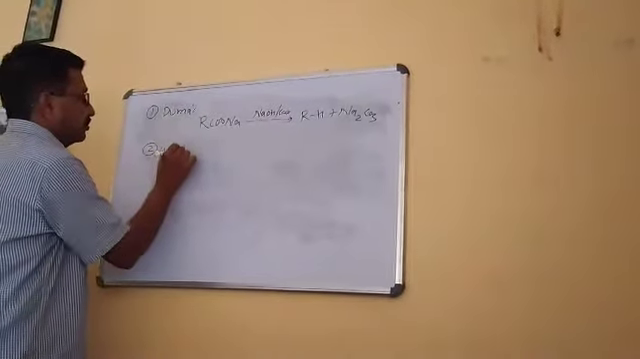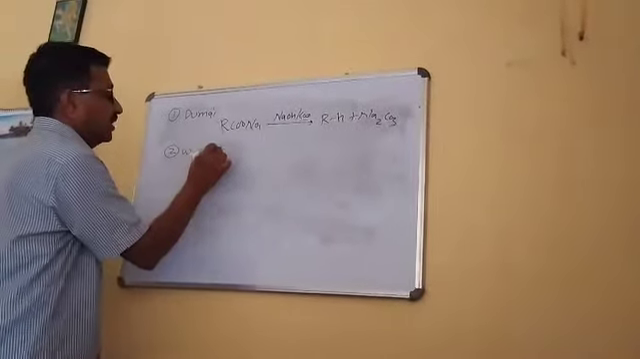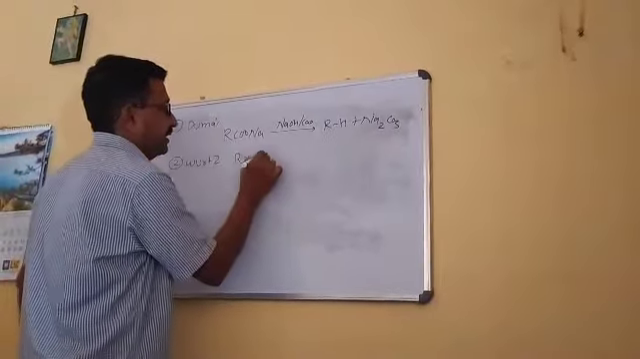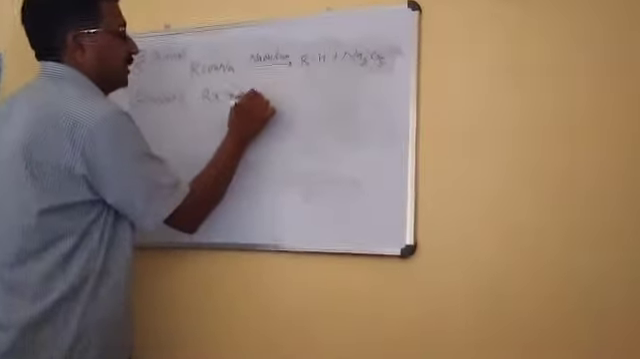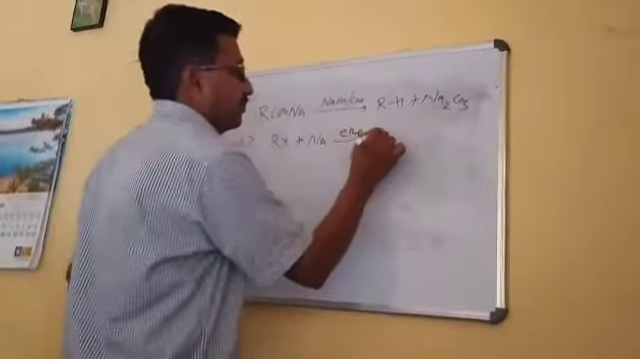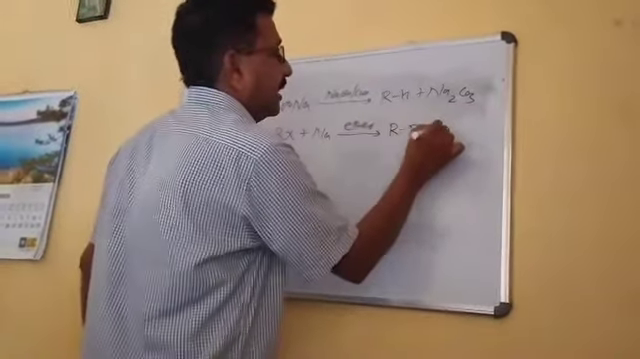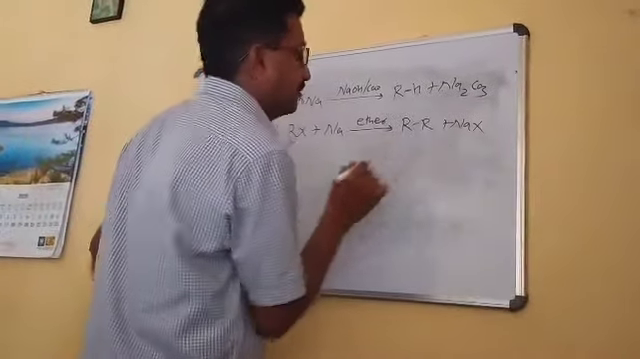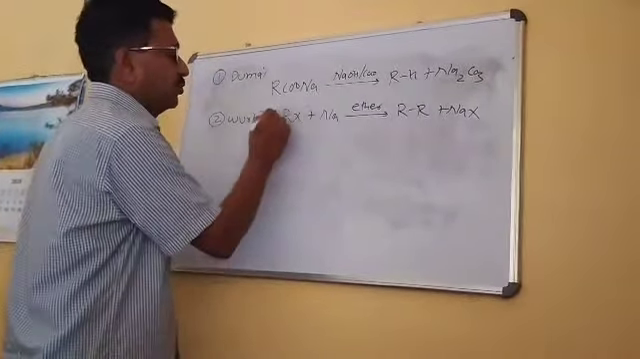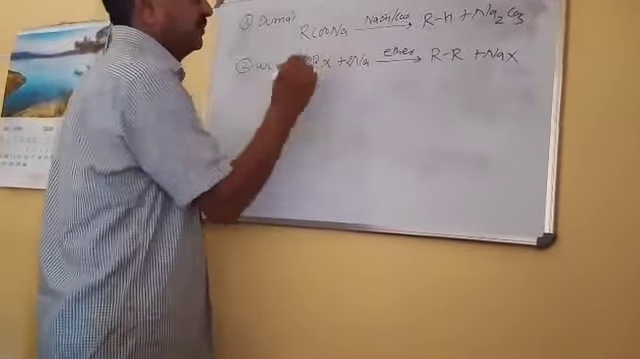That is the Wurtz reaction. In the Wurtz reaction, simply any alkyl halide is reacted with sodium in the presence of ether, which gives out R-R and NaX, right? How is it balanced? Just 2, 2, right?